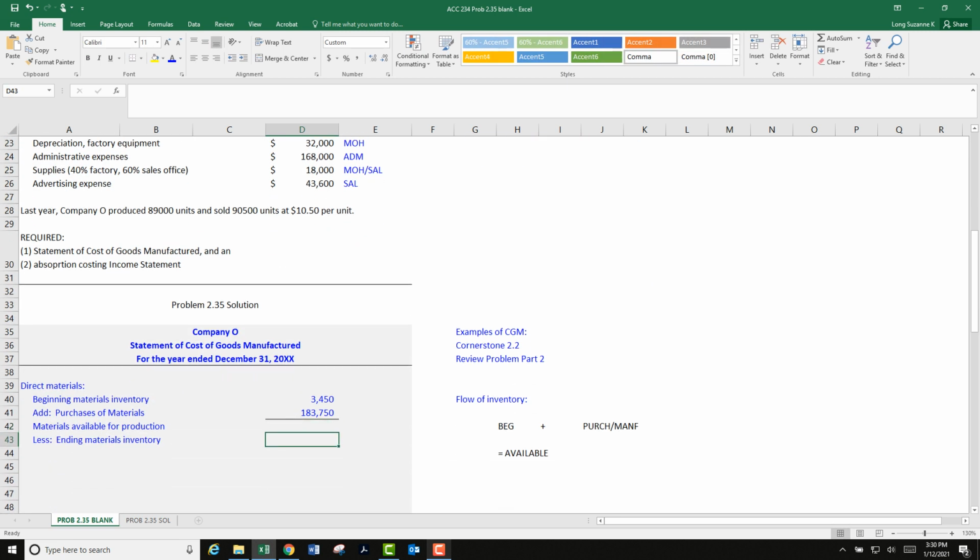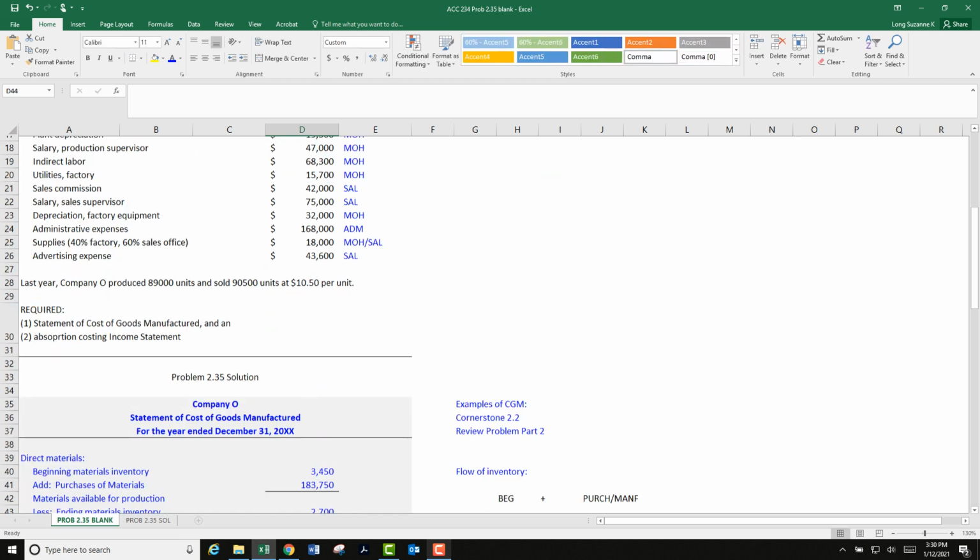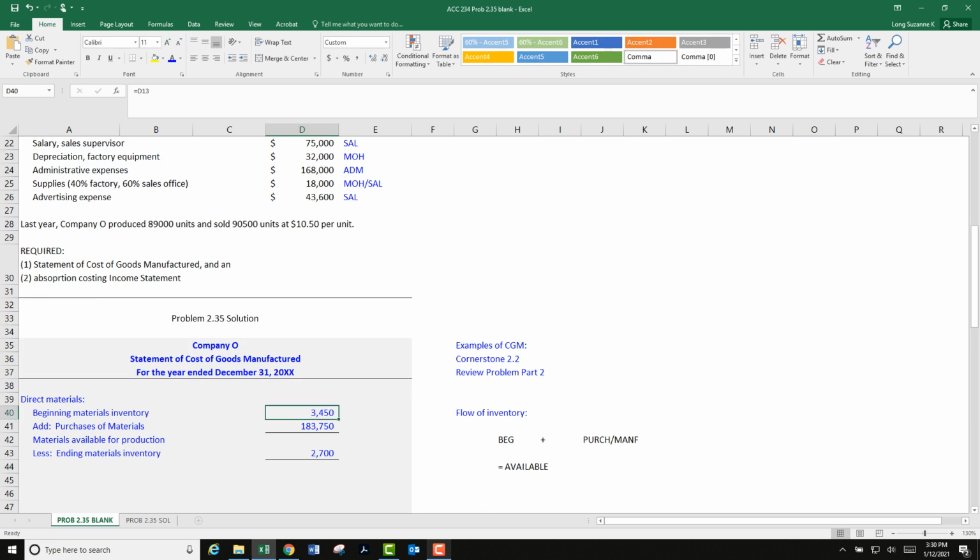And I'm also going to need ending. So find our way down to ending, click where you want it, click equals, and let's find ending, December 31st, so this one. So I've got those 3 amounts pulled from above. I didn't type them over again. You could just type them in there, but you don't have to. What I just did is called a cell reference.